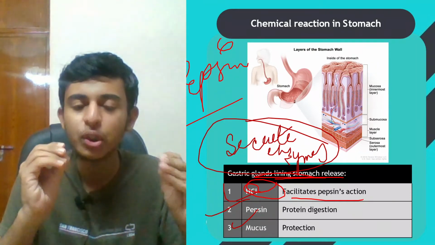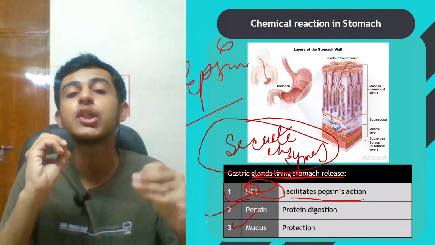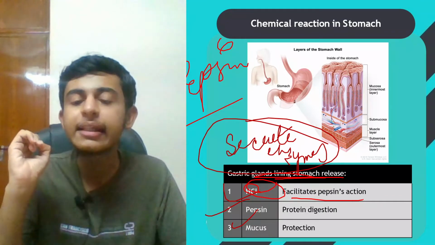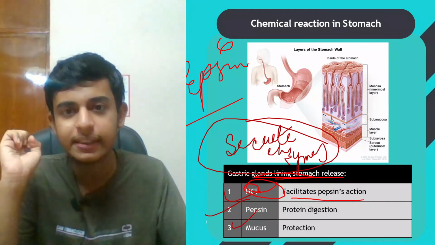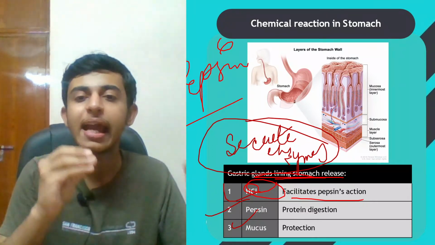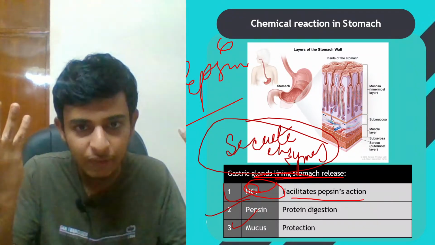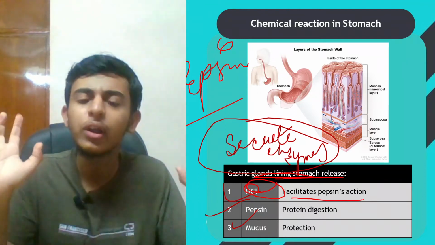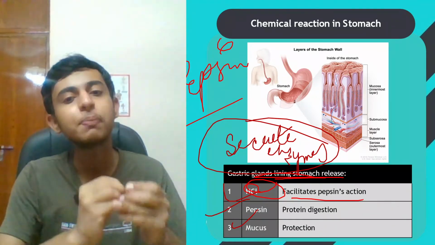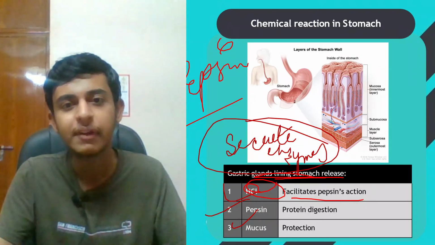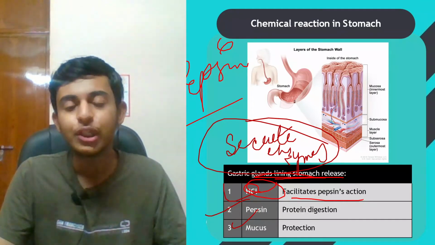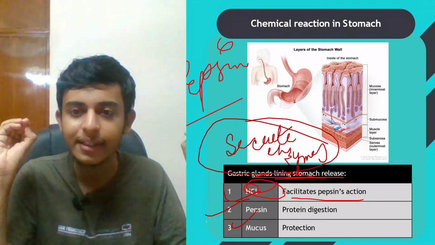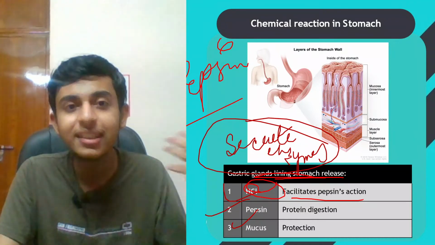So pepsinogen is the enzyme or pepsin which digests the protein, and HCl is needed to facilitate pepsin's action to activate pepsin. HCl की वजह से pepsin activate होगा और digestion start हो जाएगा। But we all know guys that whenever acid is present, acids are highly corrosive. They destroy everything. So when acids destroy the things, they can even destroy our stomach.